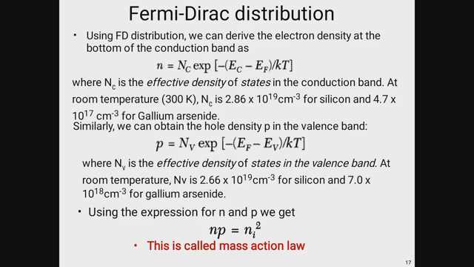At room temperature 300 K, Nc is 2.86 into 10 to the power 19 per cubic centimeter for silicon,